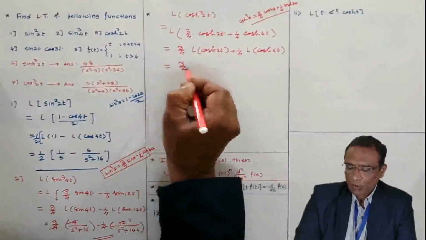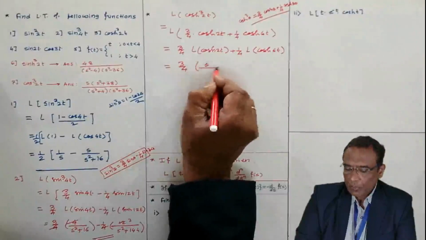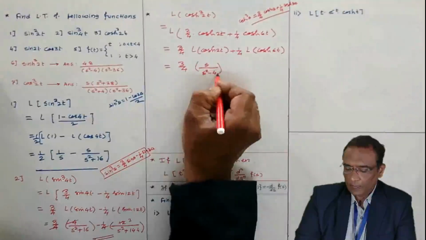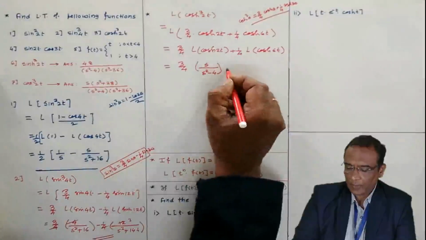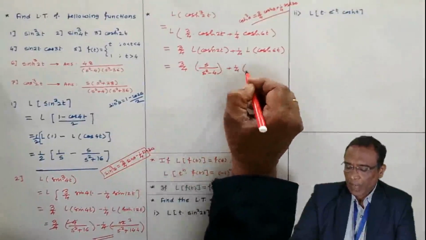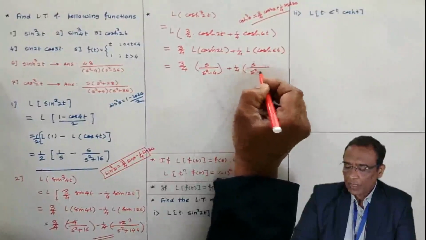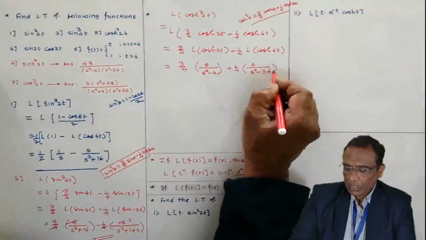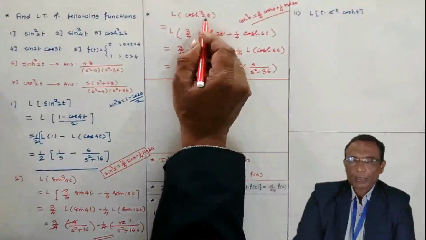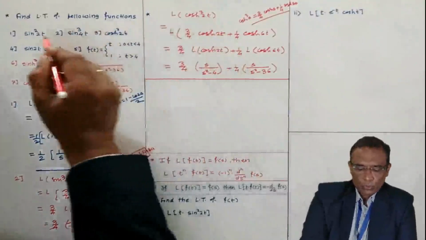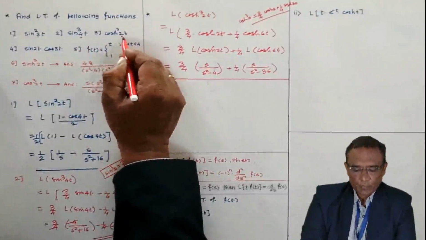And Laplace transform of cos h 2t, by the formula we have just seen, is s by s square minus 2 square. For circular we have plus, here s square plus 4, and for hyperbolic we have minus. 1 by 4, Laplace of cos h 6t is s divided by s square minus 6 square. So this is Laplace transform of cos h cube 2t. Once again I repeat that this 2, this 2, this 4, this 2 may be replaced by any other constants.